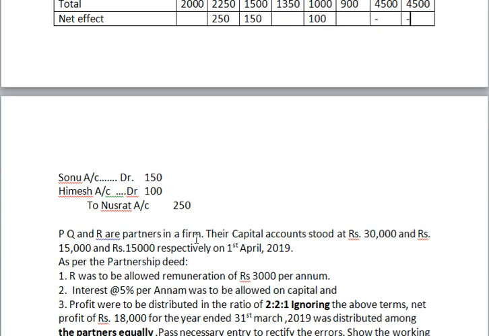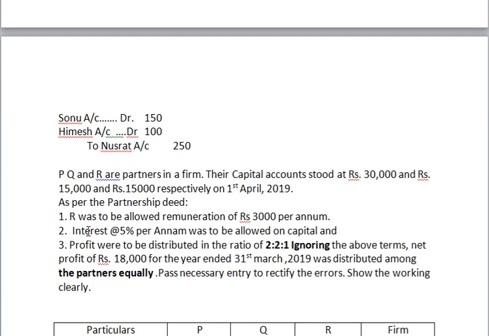P and Q are partners in a firm. Their capital accounts stood at 30,000, 50,000 and 15,000 rupees respectively on 1st April 2019. As per the partnership deed, R was to be allowed remuneration of rupees 3,000 per annum.